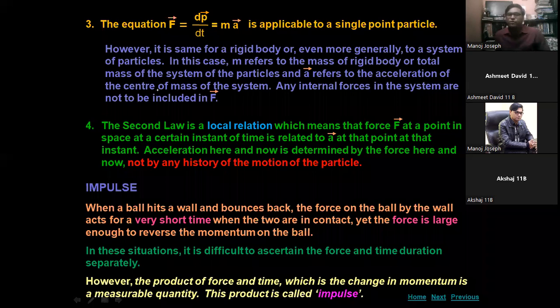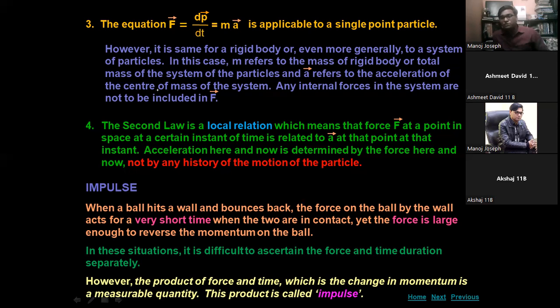However, the product of force and time, which is the change in momentum, is a measurable quantity, and this product is called impulse. The product of mass and velocity is called momentum. But the product of force and time is called impulse, and it is equal to the change of momentum. Force is equal to the rate of change of momentum.